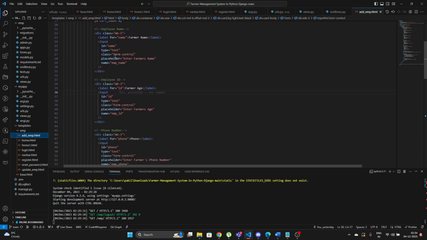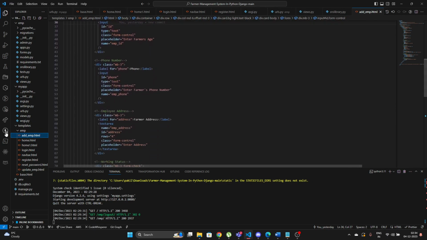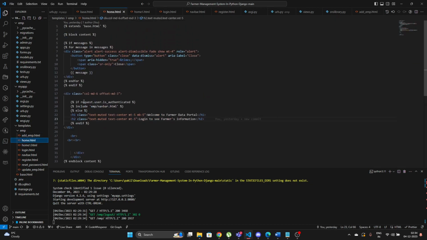Other than that, I've used a different set of classes to create the registration page, which add employee comes with. The home page is just a static page with a title followed by an image.